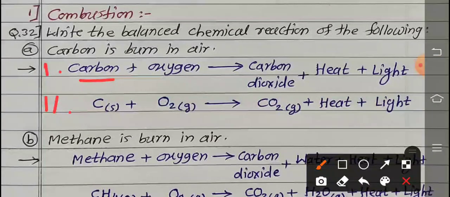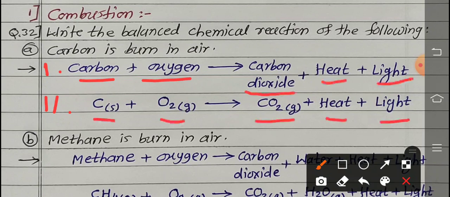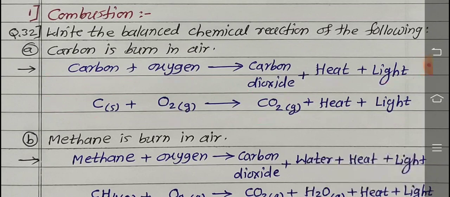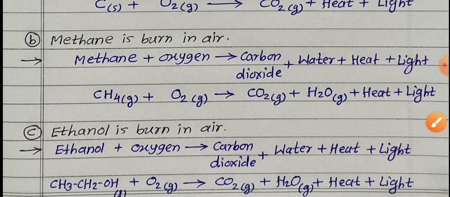So carbon reacts with oxygen to form carbon dioxide, heat and light. Substitute the symbols and formulas. Carbon, that is C, solid in state. Oxygen, that is molecular state, O2, gaseous in state. Then to form carbon dioxide, gaseous in state, heat and light. Clear? Second reaction, methane is burned in air.